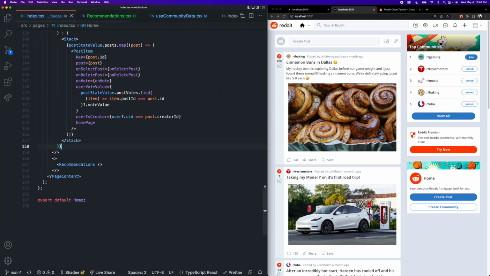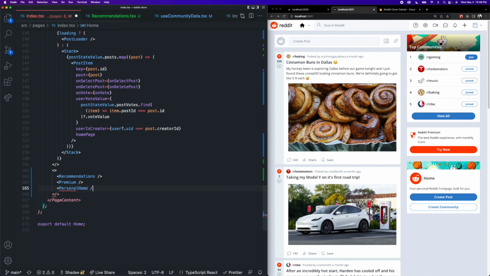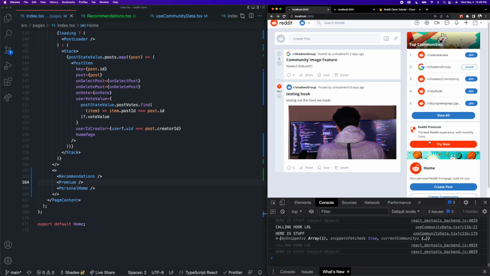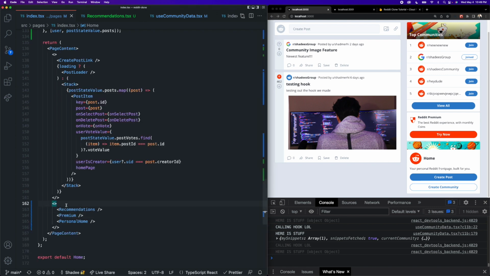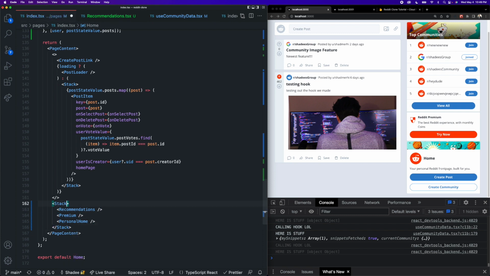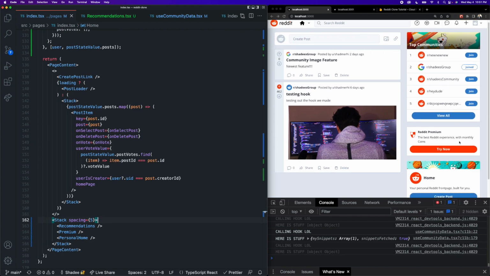And inside of our index page, we can come back and bring both of those in. So just underneath recommendations, we can bring in our premium component. And underneath that, we can bring in the personal home component. So now if I save this and go back to the app, you can see these showing up here, but they are not spaced out very well. So what I'm going to do is actually change the fragment to be a stack, and then we can add in some spacing here, and this spacing is going to be 5. Awesome, so they're spaced out much better now, and this looks really, really good.